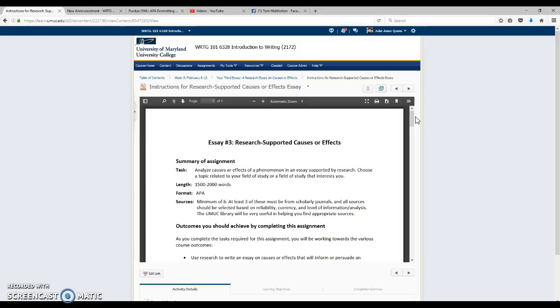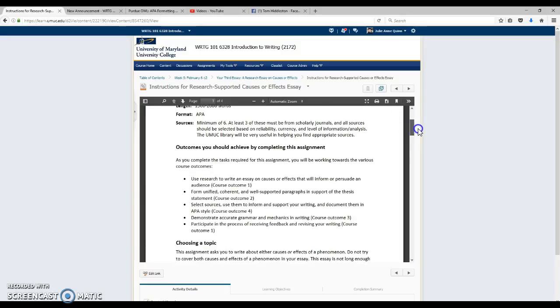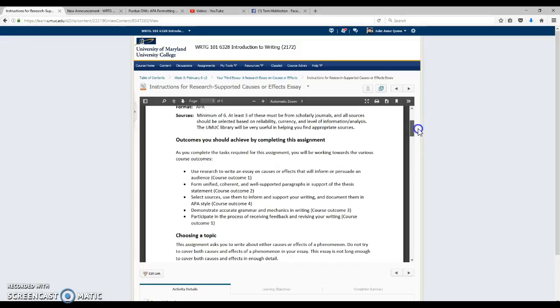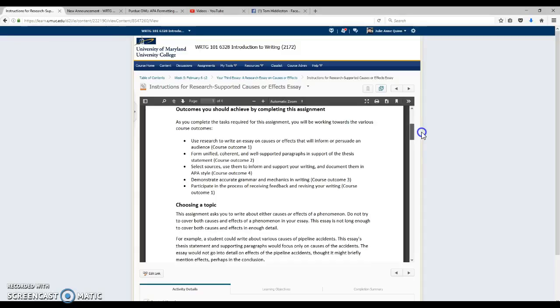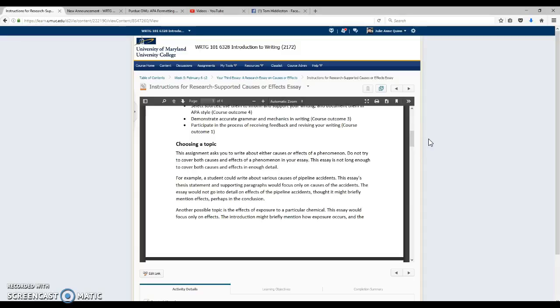I can help you brainstorm where to find that type of research. Okay, so we've got a list of outcomes that you can see: using research to write an essay, forming unified, well-supported paragraphs, of course, selecting appropriate sources and documenting them, demonstrating accurate grammar mechanics, and of course, through the draft process, your draft is due Sunday, getting feedback and revising your writing.